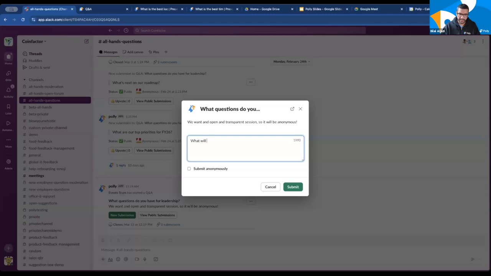What will our benefits be like in the upcoming year?